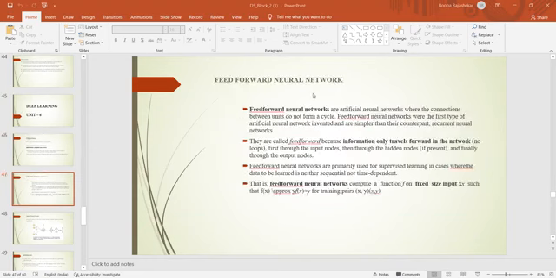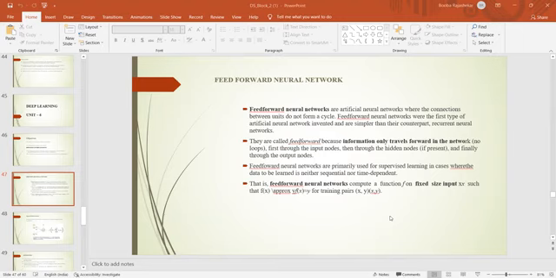So, feed-forward neural networks. Feed-forward neural networks are artificial neural networks where the connections between the units do not form a cycle. The feed-forward neural network was the first type of artificial neural network invented and is simpler than its counterpart, the recurrent neural networks. In a feed-forward network, information only travels forward. Feed-forward neural networks are primarily used for supervised learning, in cases where the data to be learned is neither sequential nor time dependent.